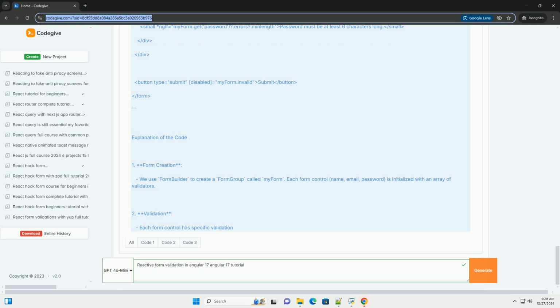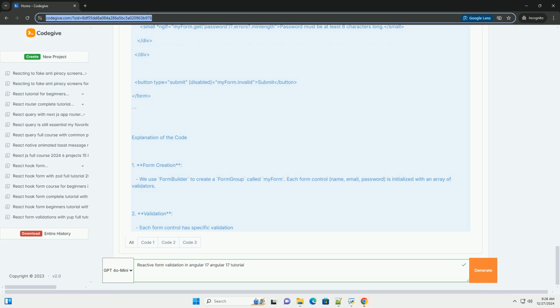Creating a reactive form. Now, let's create a simple form with validation. 1. Create a form group. In your app.component.ts, import the necessary modules and create a form group. HTML template: create a form in your app.component.html file that binds to the form group you created.